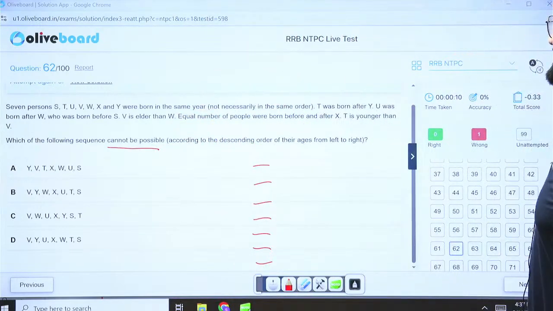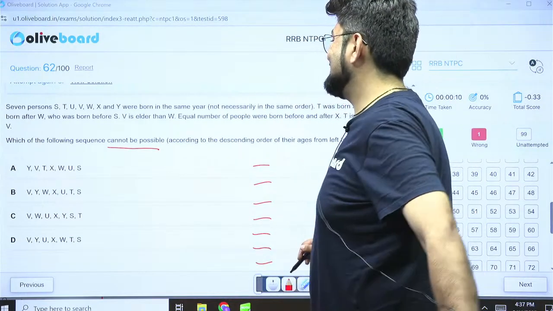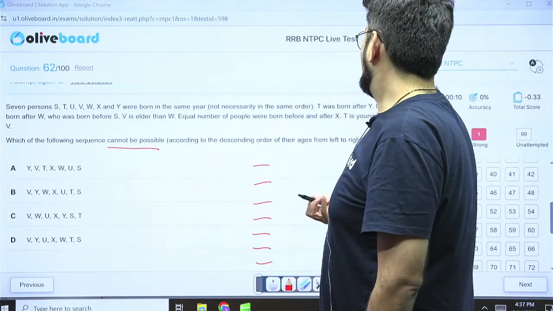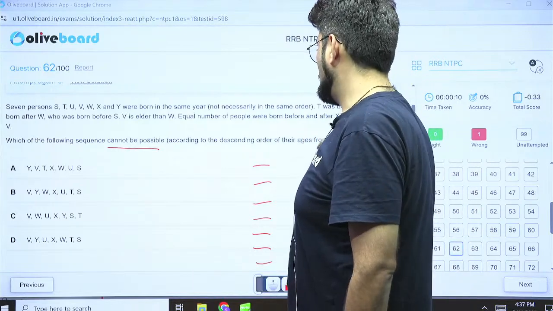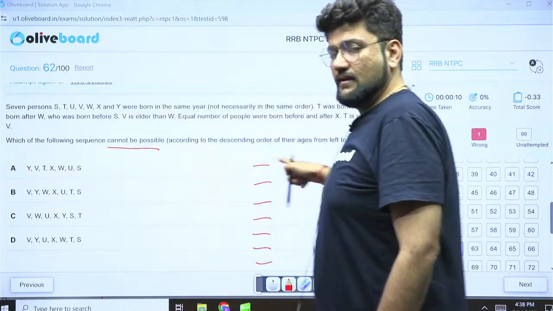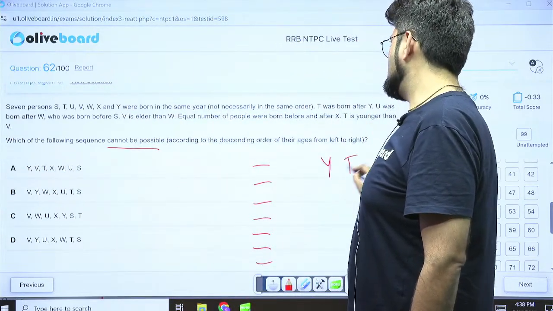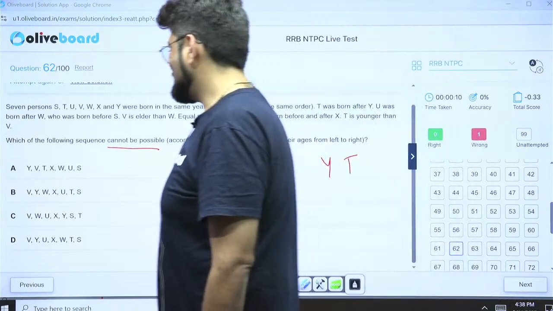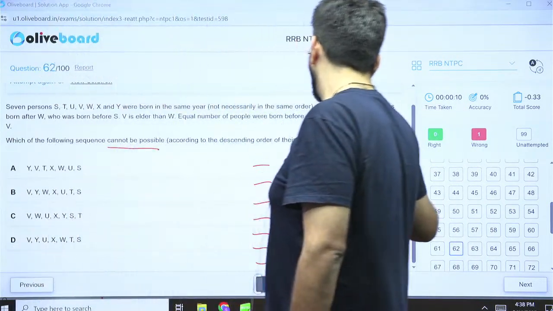Okay, so let's see. T was born after Y. T was born after Y means T is younger than Y. According to descending order of the ages from left to right, that means the eldest will be here, youngest will be going on. So T was born after Y, so Y has to come first, T has to come later. That is happening in all the cases. Okay, done. First is done.